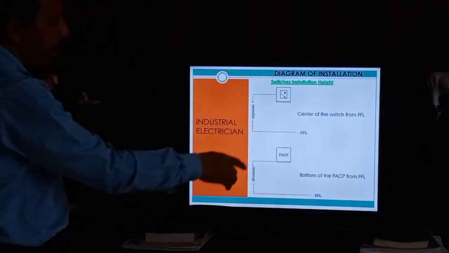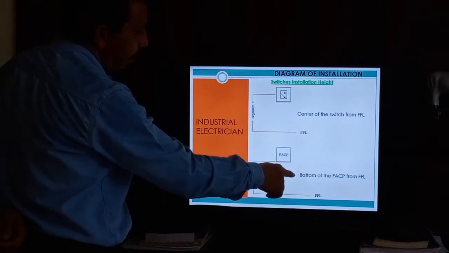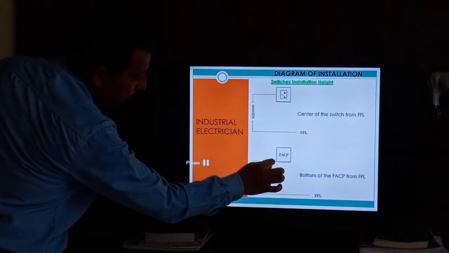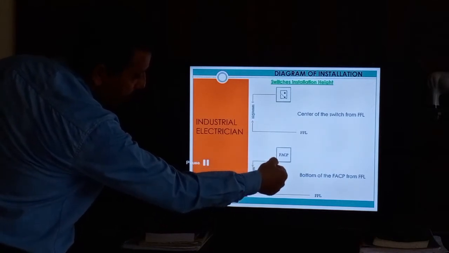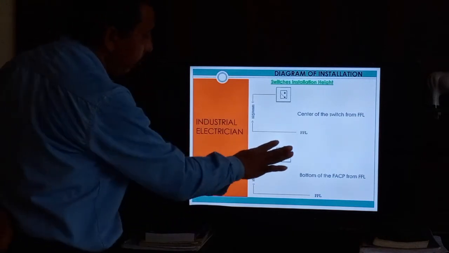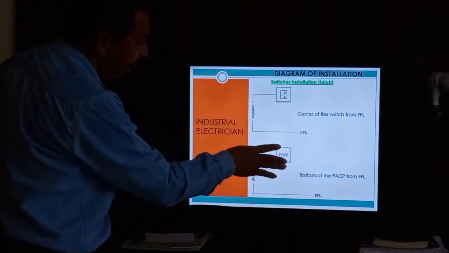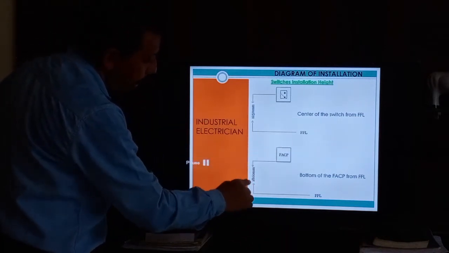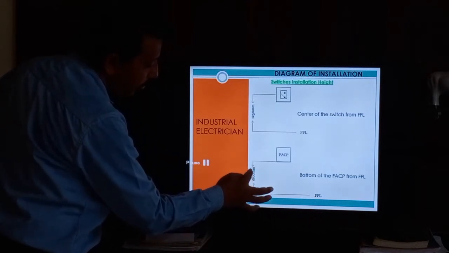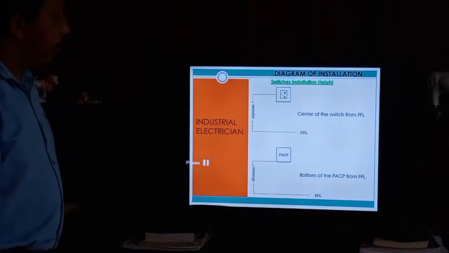And FACP, fire alarm control panel, bottom of the FACP. So this is the bottom. This part is the bottom, here is the center, and this is the top. Three parts. All equipment has three parts. I have already explained. So this is the bottom height. FFL, finishing floor level, to bottom height 1800 mm. This is the bottom height.